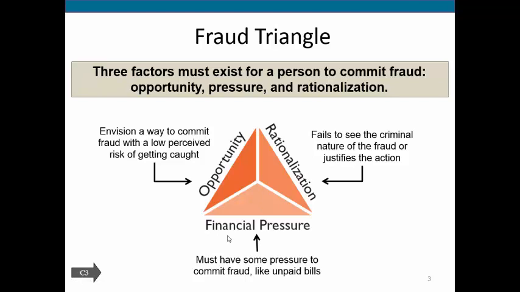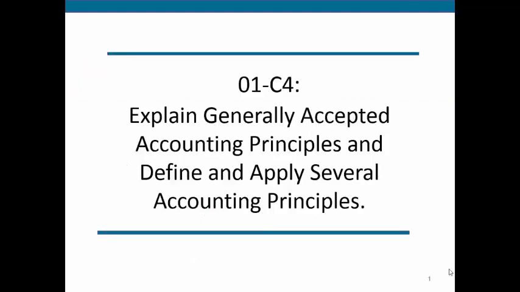Typical people won't steal money or take that risk unless there is a pressure that seems to be forcing them to do that. So, for example, if you have a parent who has young children in a home and they're not able to pay their heating bill, someone who is under that type of financial pressure where they have something that's very important to them, the welfare of their children, they're much more likely to rationalize and take advantage of an opportunity to commit fraud.